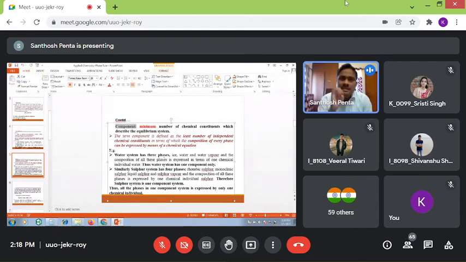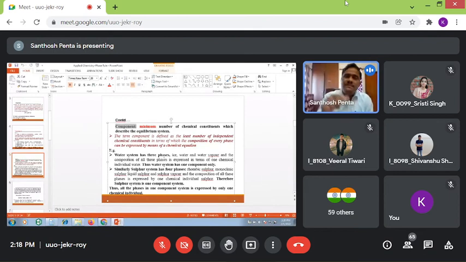Why? In the solid portion, ice, the composition is H2O. In water, also H2O is the composition. In vapor, also H2O is the composition. So only one composition is there, and that is the minimum number of chemical constituents which describe the equilibrium system. So the water system has only one chemical constituent.